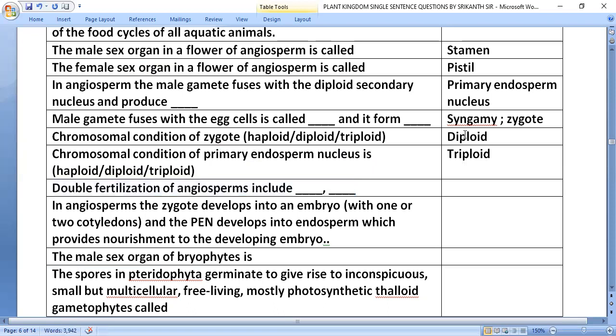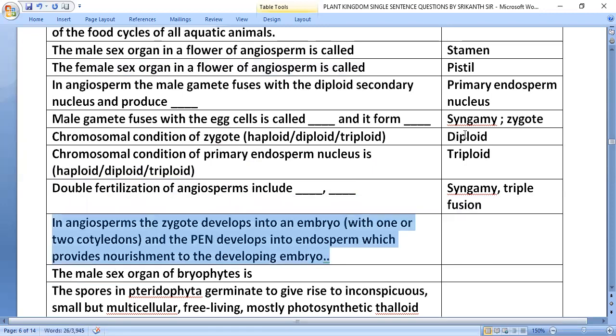Double fertilization of angiosperms includes syngamy and triple fusion. In angiosperms, the zygote develops into an embryo with one or two cotyledons, and the primary endosperm nucleus develops into an endosperm which provides nourishment to the developing embryo.